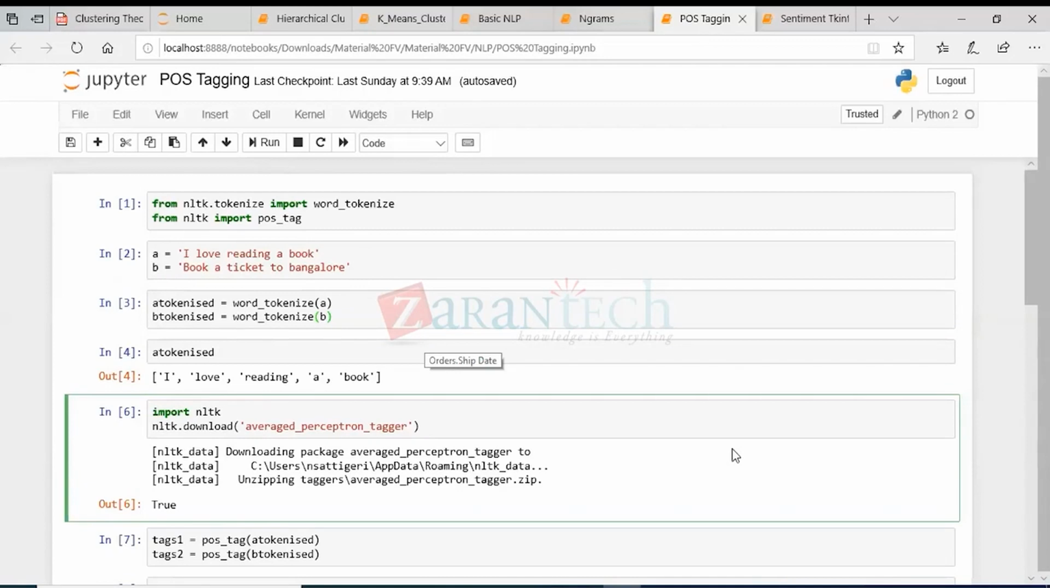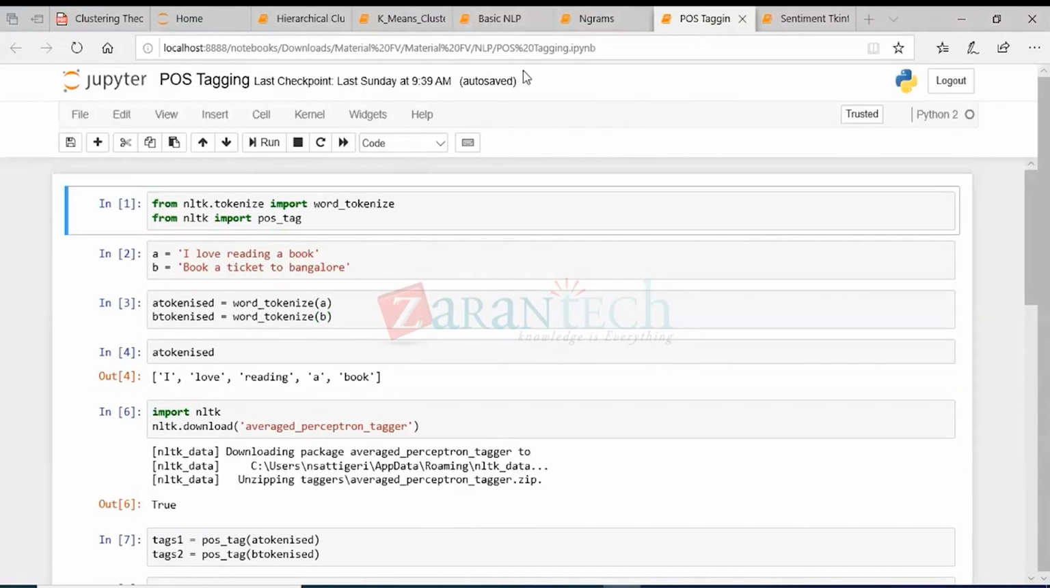I have a question. Yeah, tell me, Santosh. Okay, it's a good question. So what is the difference between n-gram and tokenized?